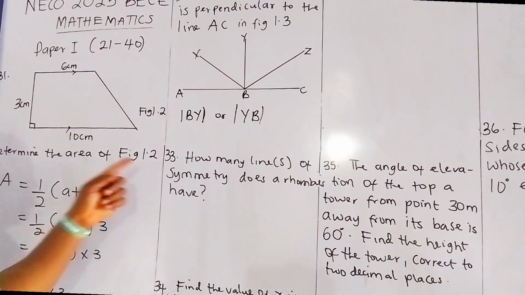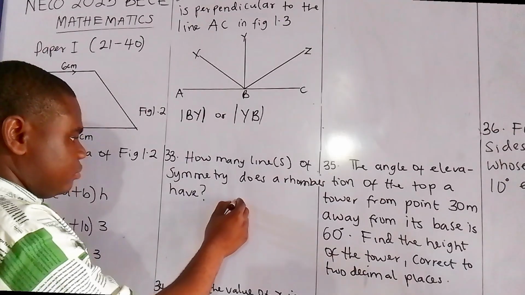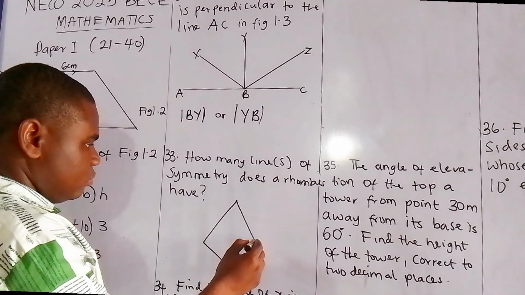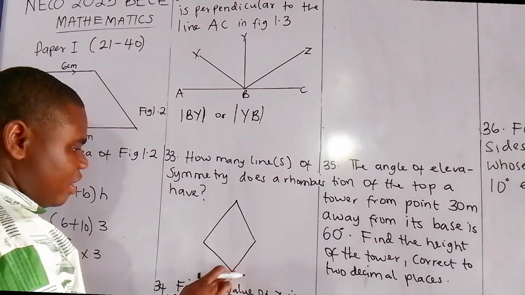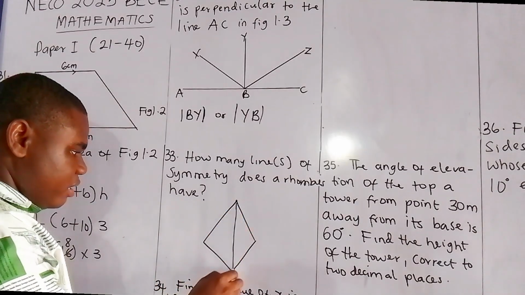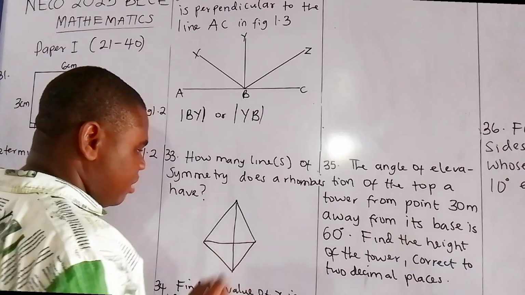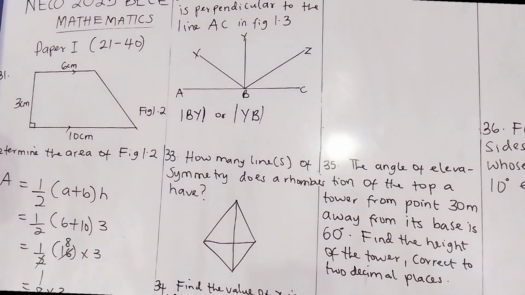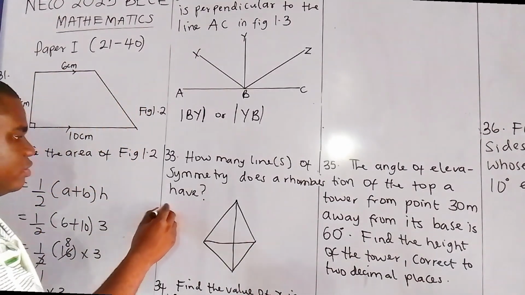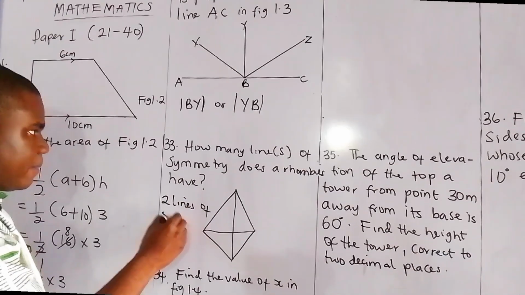Alright, now for number 33, how many lines of symmetry does a rhombus have? The rhombus looks like this. Sorry that I didn't draw it correctly. So in this case, this is the first line of symmetry and this is the second line of symmetry. So it therefore means that the rhombus has two lines of symmetry.